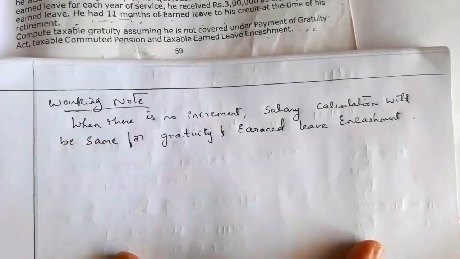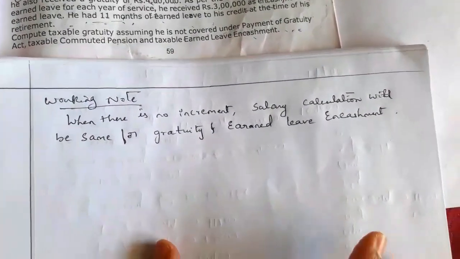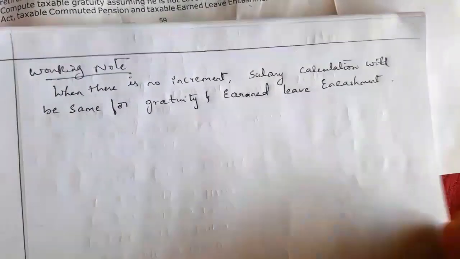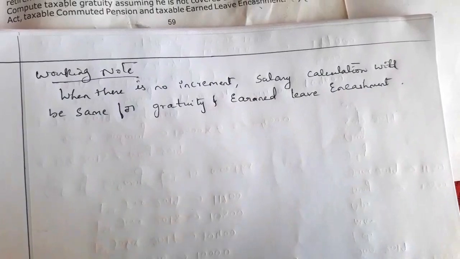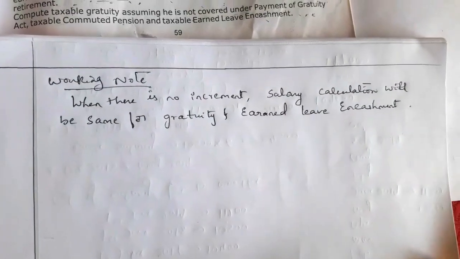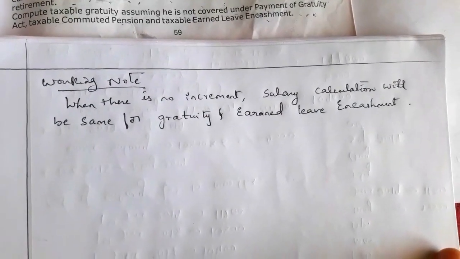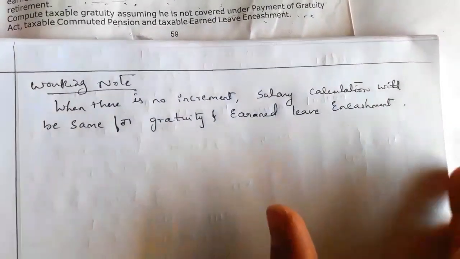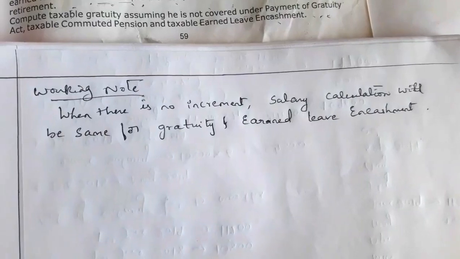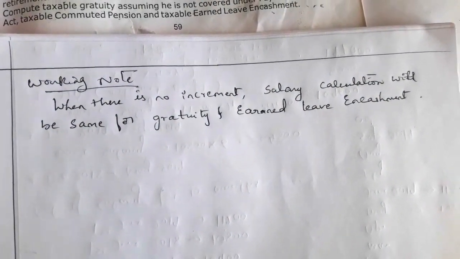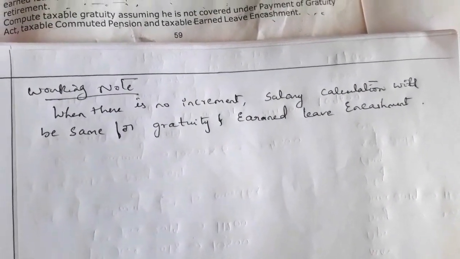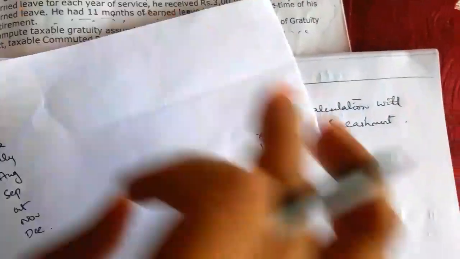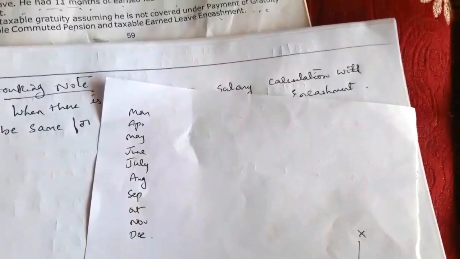increment. If there is an increment, then we have to compute salary for gratuity separately, earned leave separately, because we have to include retirement month in the case of earned leave encashment, and we should not include retirement month in case of gratuity. So when we are considering retirement month, and when there is an increment, there will be a variation in the salary. So here if you take 10 months salary also, it will be same.